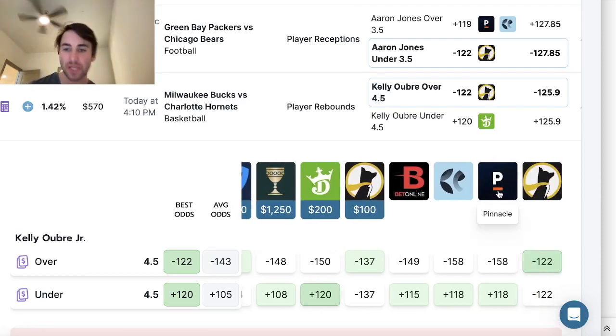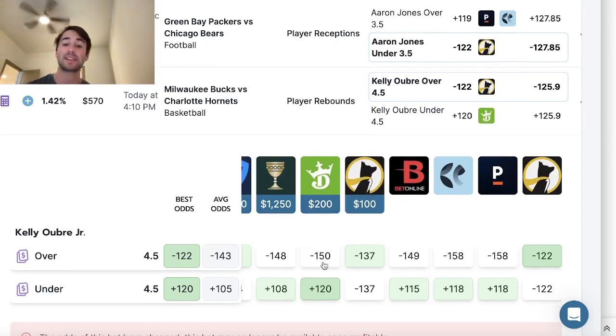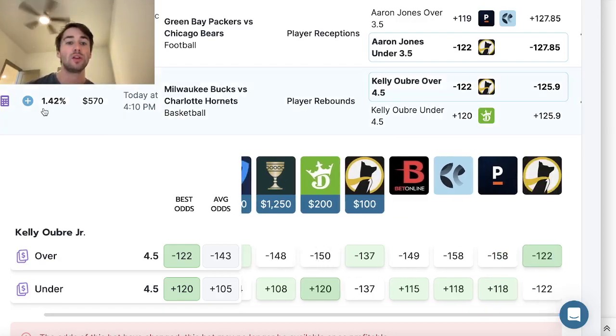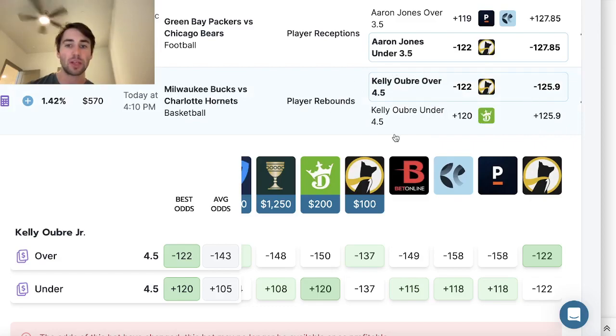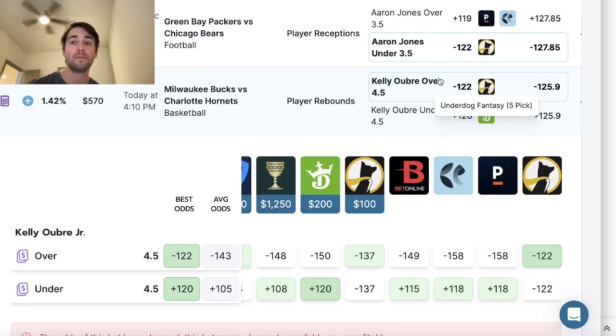Okay, Pinnacle, sharpest bookmaker in the world. They're setting the over at minus 158. BetOnline, another sharp offshore sportsbook. They're setting the line at minus 149. DraftKings setting the line at minus 150. Caesars minus 148. So you look at all this data in the market and you determine that Kelly Oubre over 4.5 rebounds at minus 122 implied odds on Underdog is insanely good value, right? So we hit it.